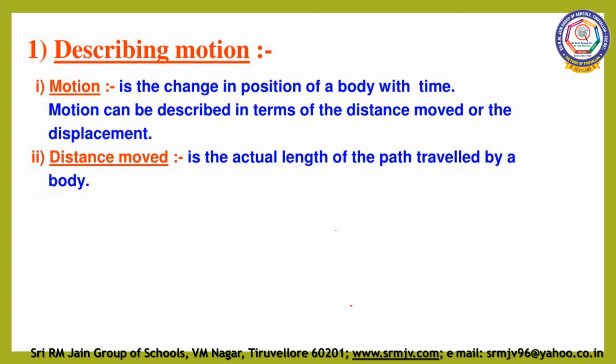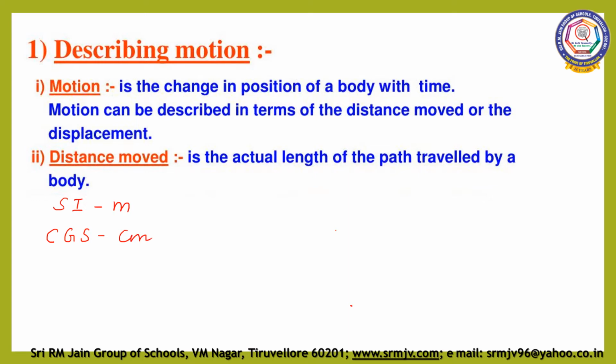Distance is the actual length of the path traveled by a body. Actual length of the path covered by a moving body irrespective of the direction. So, what is the SI unit of distance? SI unit of distance is meter. In CGS system, the unit is centimeter.